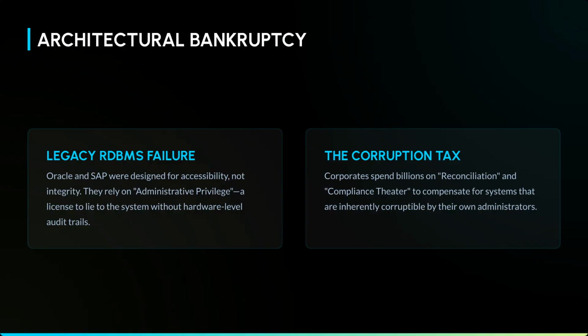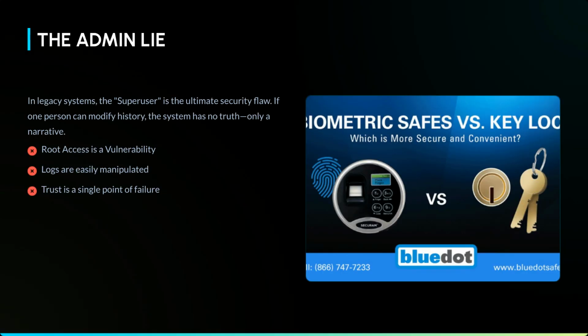Legacy RDBMS, like Oracle and SAP, prioritize accessibility over integrity. They rely on administrative privilege, which allows for corruption without hardware-level audit trails. This results in the corruption tax, where billions are spent on reconciliation and compliance theater to compensate for inherently corruptible systems. In legacy systems, the superuser is the ultimate security flaw.